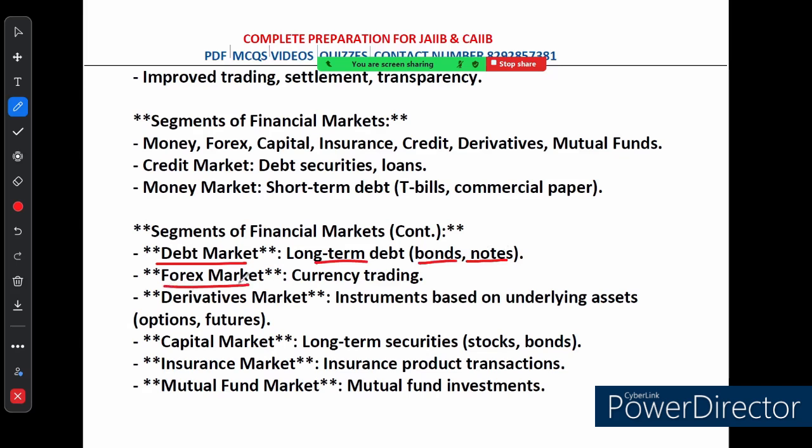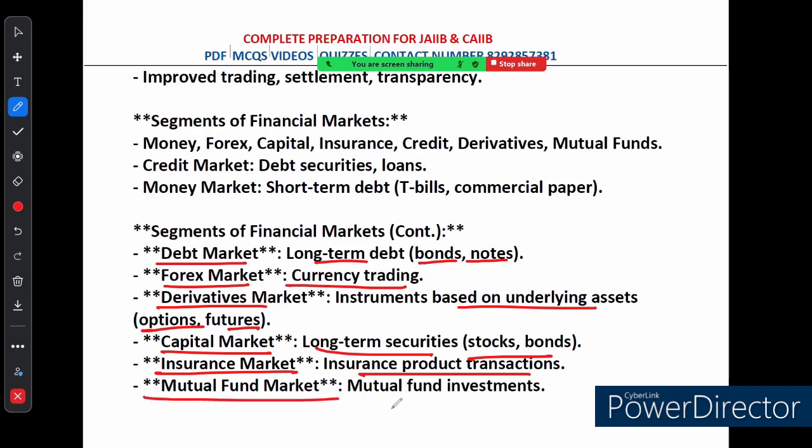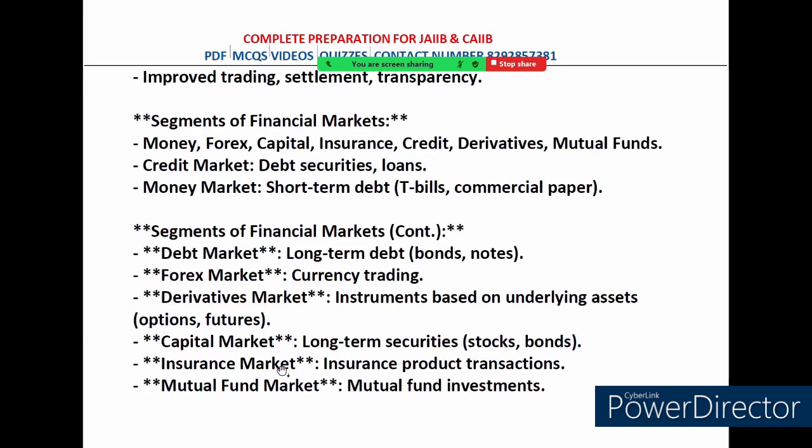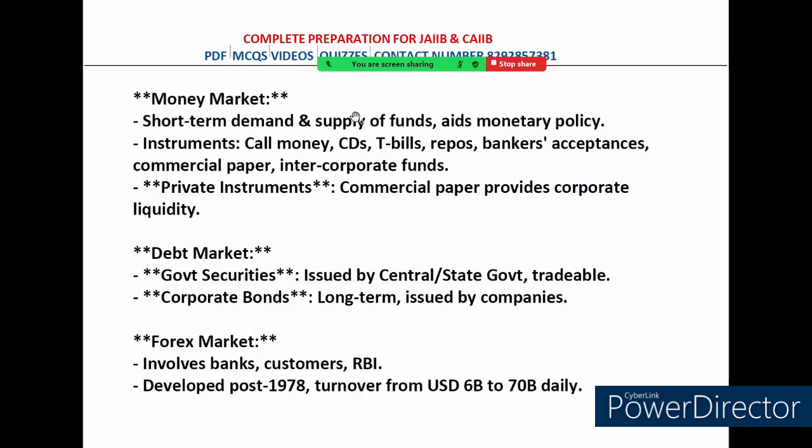Forex market. This is all about currency trading. Derivative market. These are instruments based on other assets like options and futures. Capital market. It deals with long-term securities like stocks and bonds. Insurance market. This is where insurance products are traded. Mutual fund market. This is all about mutual fund investment. Each of these segments serves a unique purpose in helping businesses and individuals manage their finance.